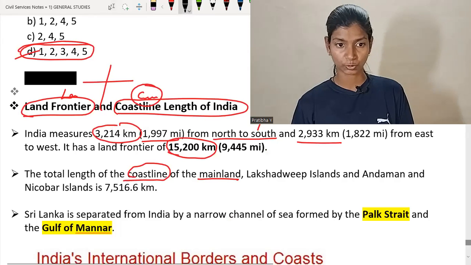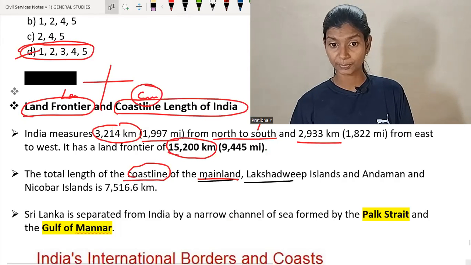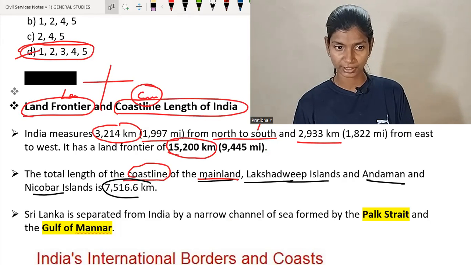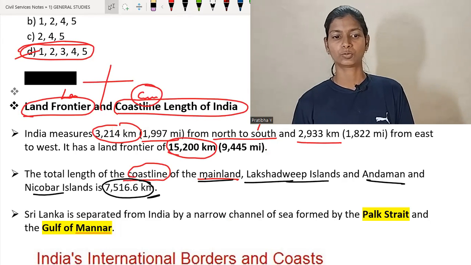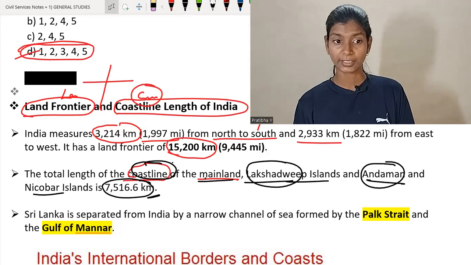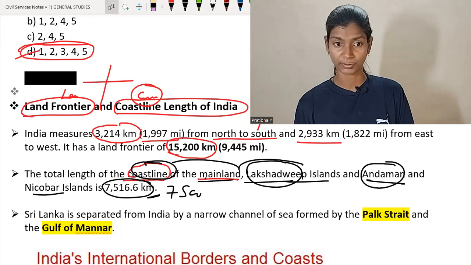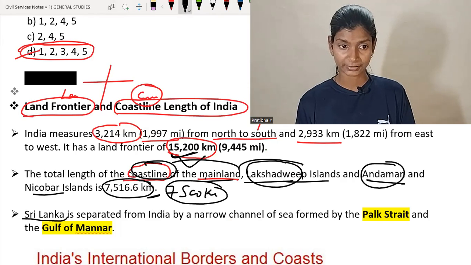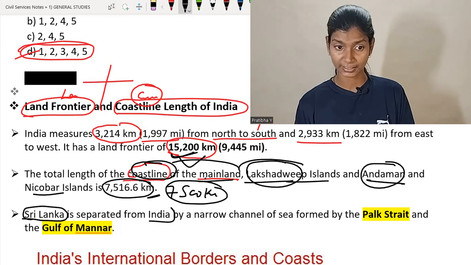The total length of coastline of the mainland, Lakshadweep Island and Andaman and Nicobar Island is approximately 7,500 kilometers. So the coastline of the mainland, Lakshadweep and Andaman, all three together, is equal to 7,500 kilometers. But the length of the land frontier is approximately 15,000 kilometers. This one is greater than this one. And Sri Lanka, another country, is separated from India by a narrow channel of sea.